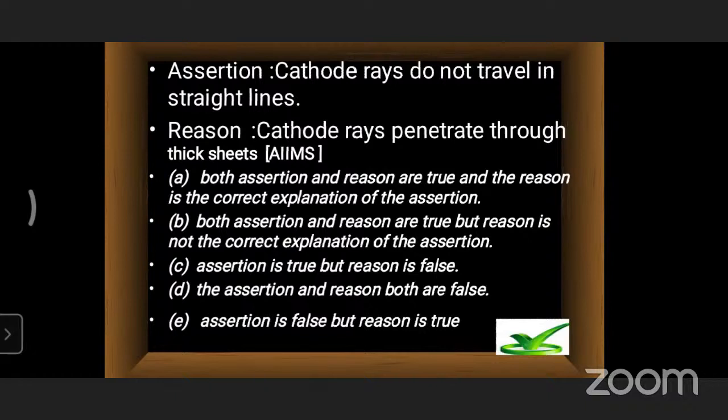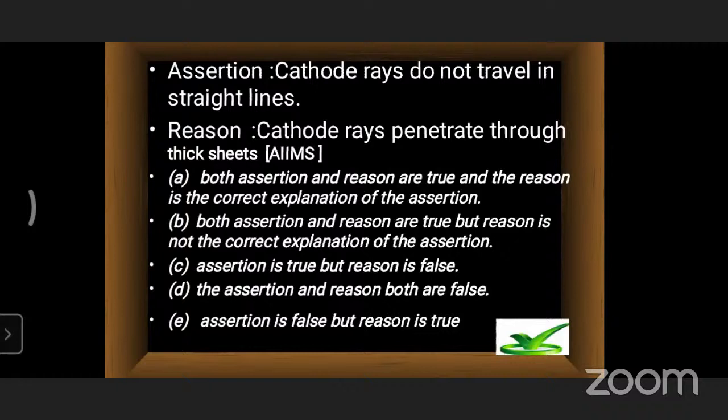As well as the reason: cathode rays penetrate through thick sheets. Yes, this was clearly given. So cathode rays penetrate through thick sheets, he is saying. Okay, now the options he has given: both are correct and the reason explains the assertion. The answer is: assertion is false, but reason is true. Whatever the assertion, cathode rays do not travel in straight lines, that is completely false. And cathode rays penetrate through the thick sheets also.